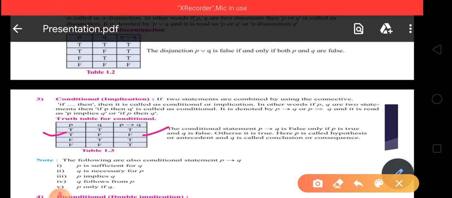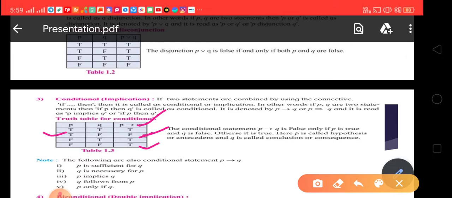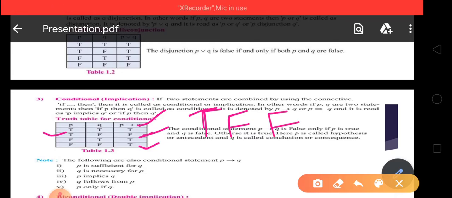Remember, first statement true, second statement false, then the implication is false, otherwise it is true. Remember that truth table: T, F gives F, otherwise T. It is the truth table for implication.